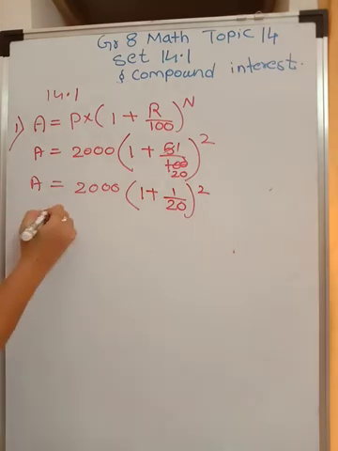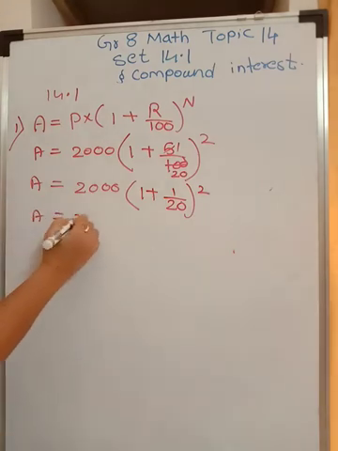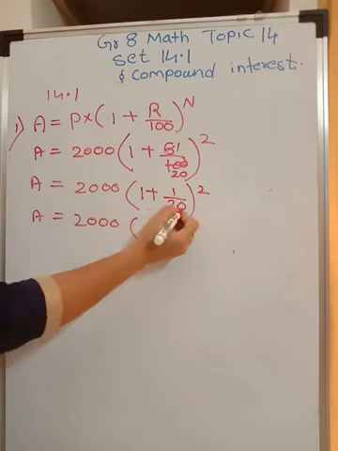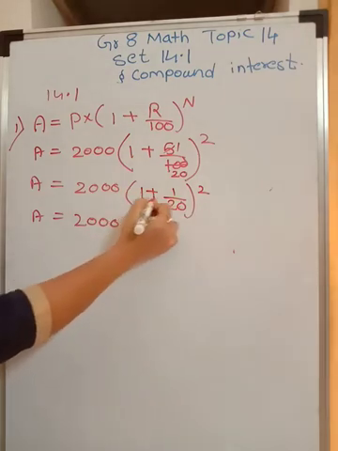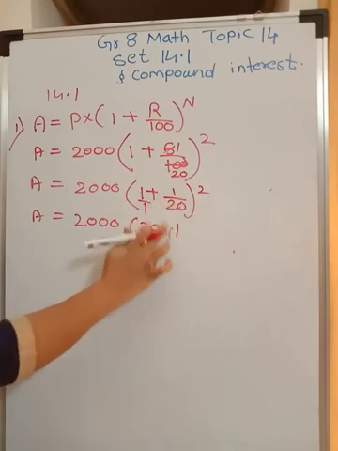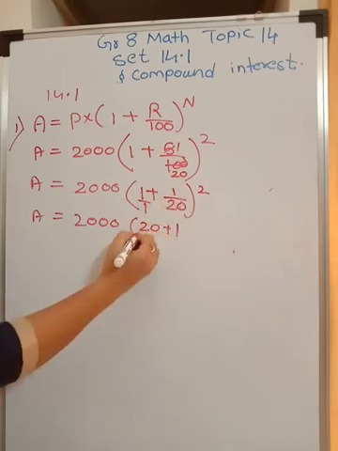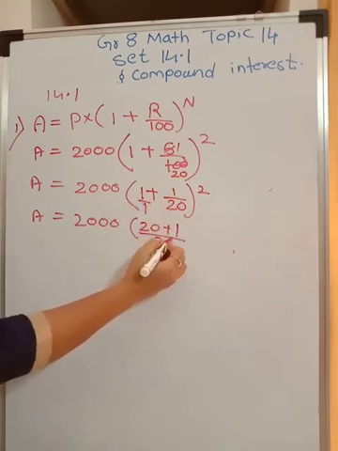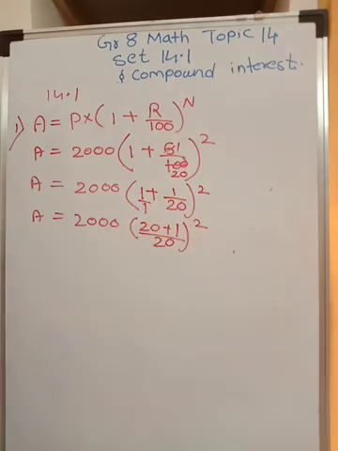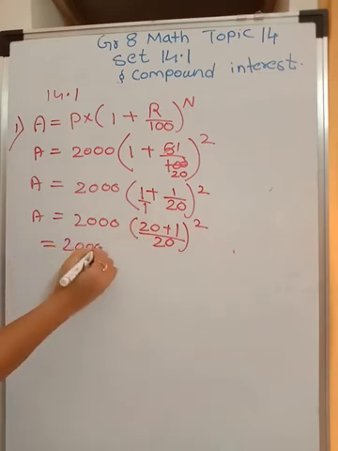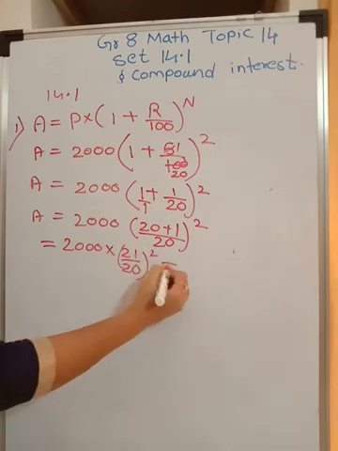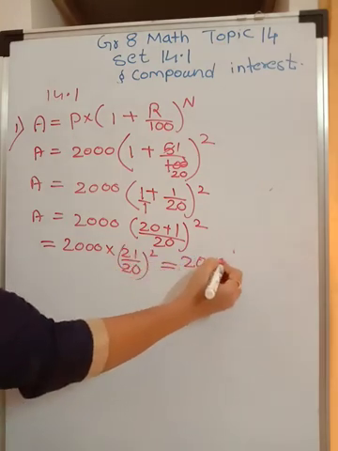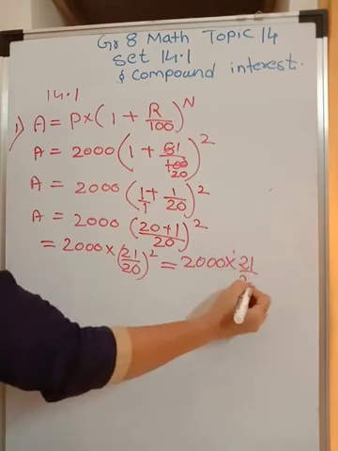So A will be equal to 2000 into 20 plus 1 upon 20, whole squared. I have done cross multiplication: 20 into 1 is 20, plus 1 is 21. So the amount is 2000 into (21 upon 20) the whole square.